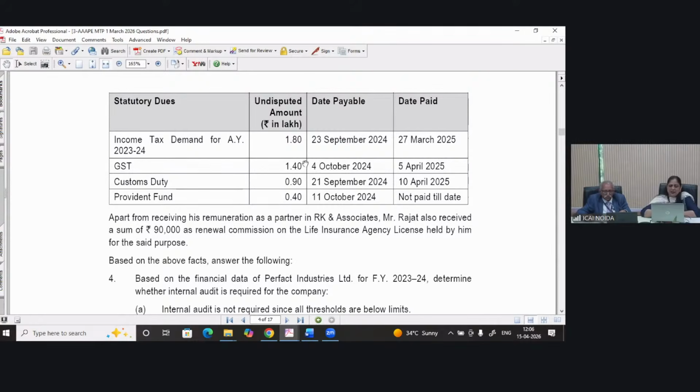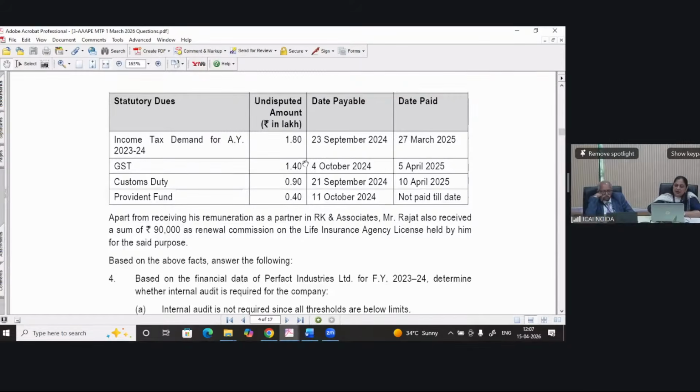Delay of 6 months, and that should be on ending. Like for income tax demand for assessment year 23-24, it was due 1.80 lakh on 23rd September, right? And if we calculate 6 months, it will be over, right? But on 31st March we are emphasizing, so it is prior to that, so it will not be reported.